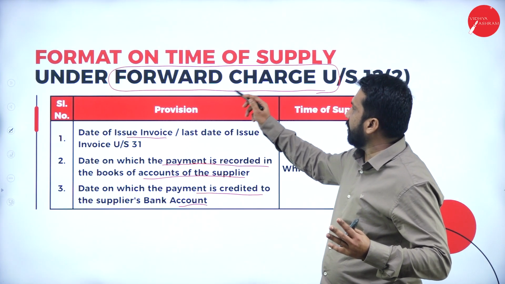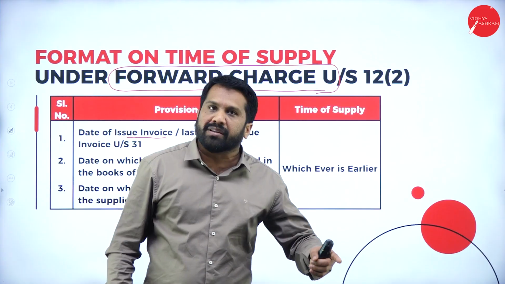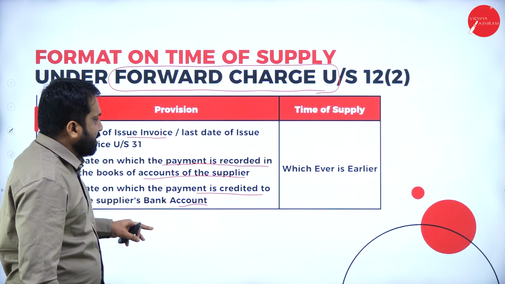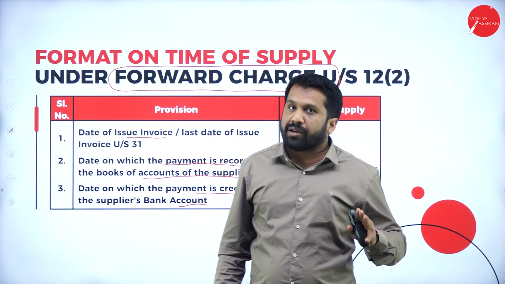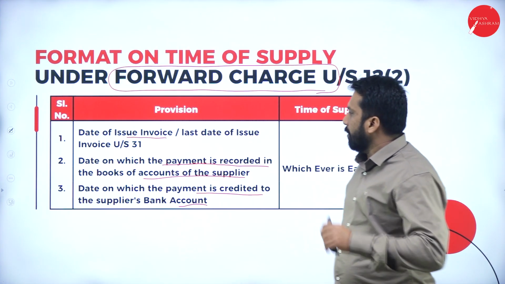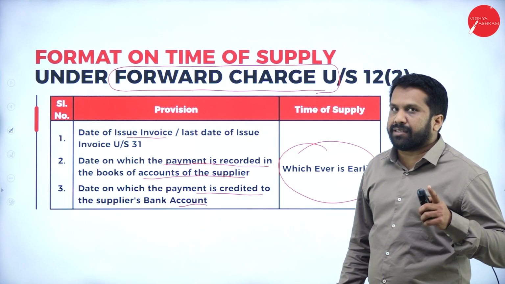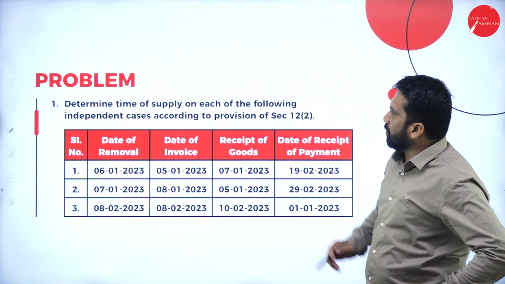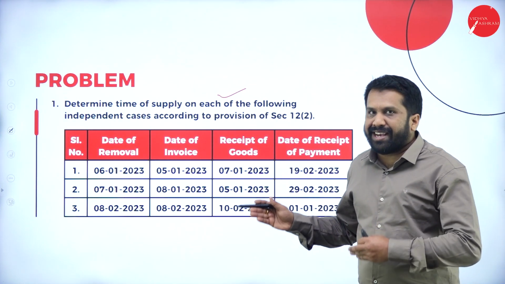We are doing which method? Forward charge method. There is one more, reverse charge method. Now at present we are doing the forward charge method. As per this, there are three cases. One is when the invoice is made, when the accounts book is recorded, and when the payment is credited to the bank account. Now, whichever is earliest should be considered as the date of time of supply. Now, we'll go to one question. Determine time of supply in each case. I'll just explain to you.